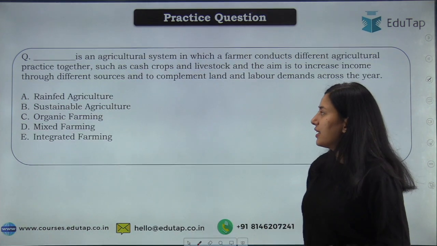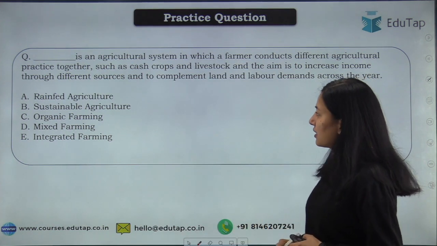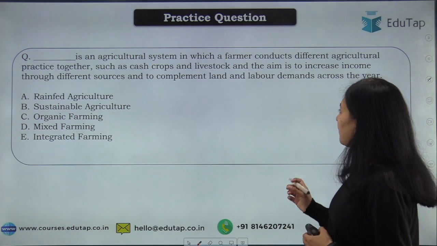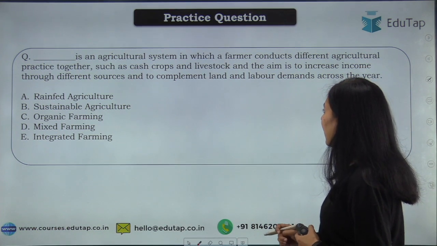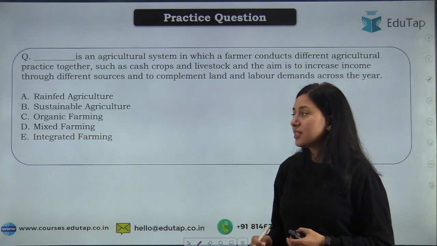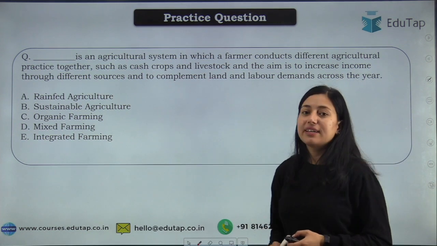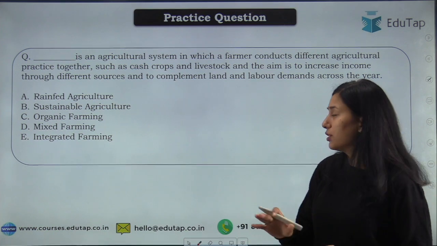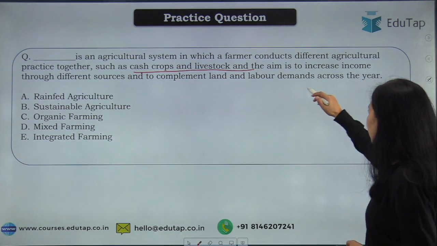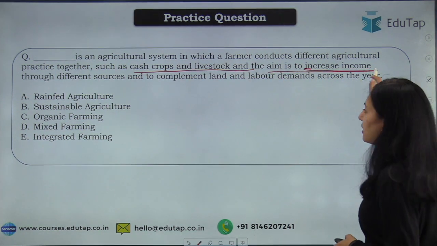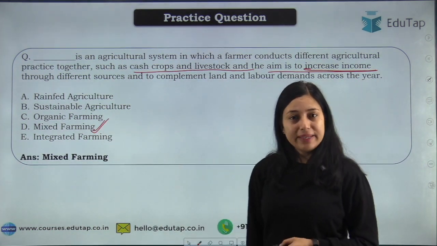Moving on to the next, which says dash is an agriculture system in which a farmer conducts different agriculture practices together, such as cash crops and livestock, and the aim is to increase income through different sources and to complement land and labor demand across the year. Your options are rain-fed agriculture, sustainable agriculture, organic farming, mixed farming, integrated farming. Students, I have discussed this with you: the farmer is integrating agriculture practices with the aim to increase income. So that is mixed farming. The right answer is mixed farming.